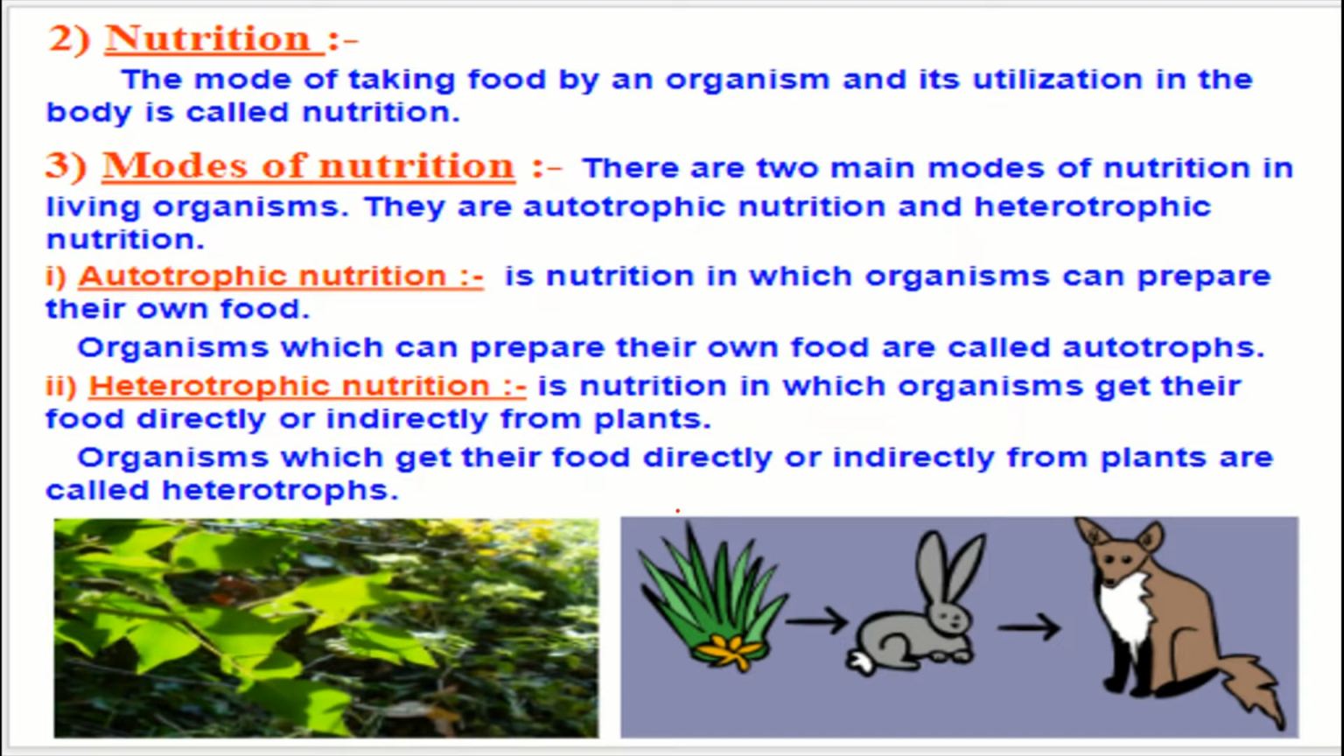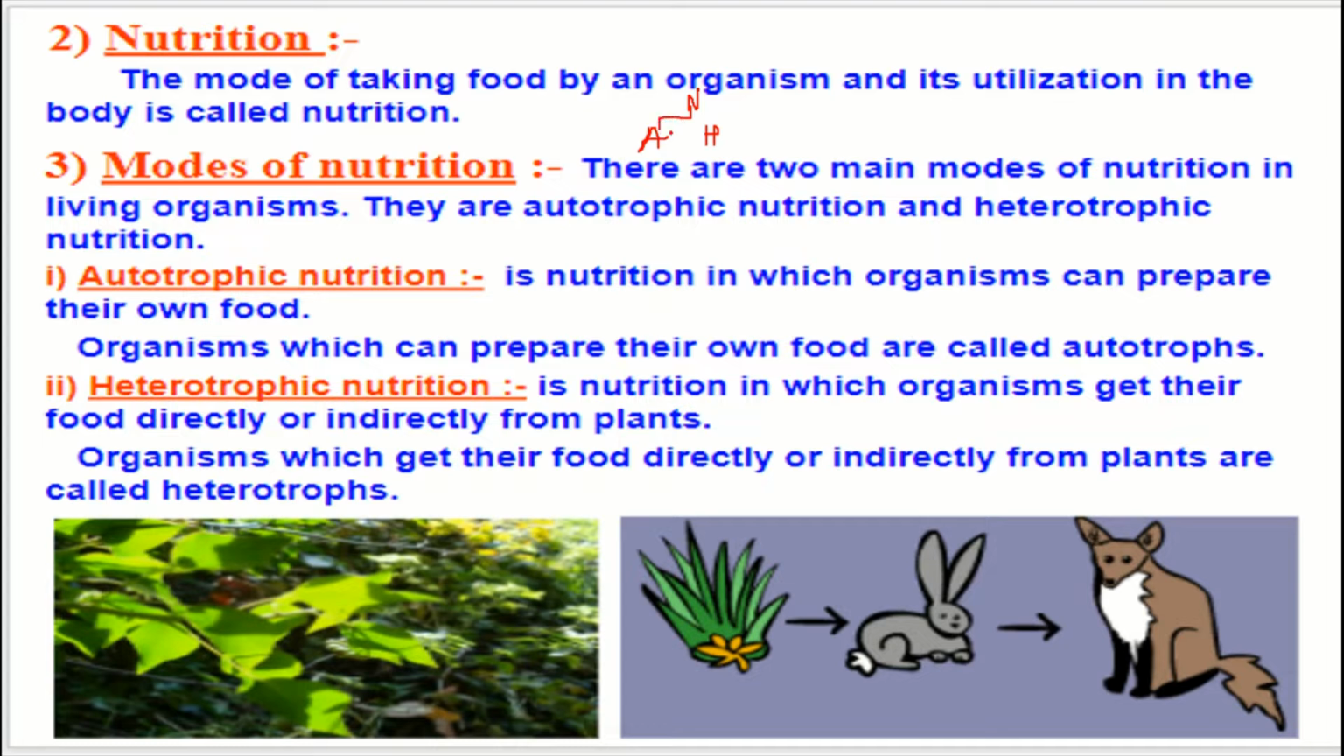Nutrition. First, we will know what is nutrition. Its scientific explanation is that the mode of taking food by an organism and its utilization in the body is called nutrition. Now I will explain this. The way by which the organism takes its food and the way by which its body absorbs the nutrients is the nutrition process. Nutrition is mainly classified into two types: autotrophic and heterotrophic.